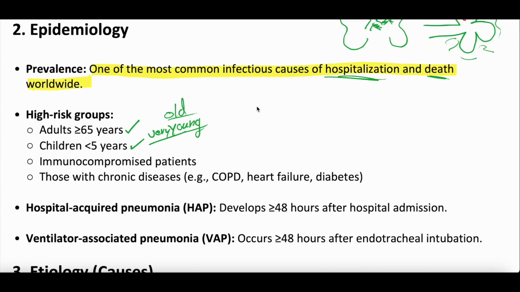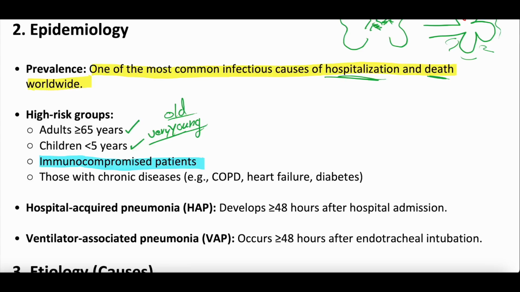Anyone can get pneumonia, get sick from it. We certainly have seen that, but really the very old and very young do a lot worse. Immunocompromised patients, as with any infectious disease, are much higher risk. If you get pneumonia and you're immunocompromised, maybe you've got an organ transplant, so you're on immunosuppressive therapy, or maybe you have an autoimmune or rheumatologic disease, so you're on immune modulating drugs, you're at much higher risk to get very sick from pneumonia.